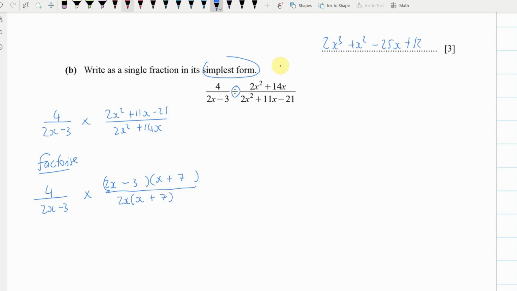Okay, and at this point, now it's getting easier. We can cancel that one, because that cancels that one down. We can cancel this one, because that cancels that one. And then we're left with 4 over 2x. But of course, we're not complete and utter Larrys, so we can divide that down. So we should get 2 over x as our final answer.